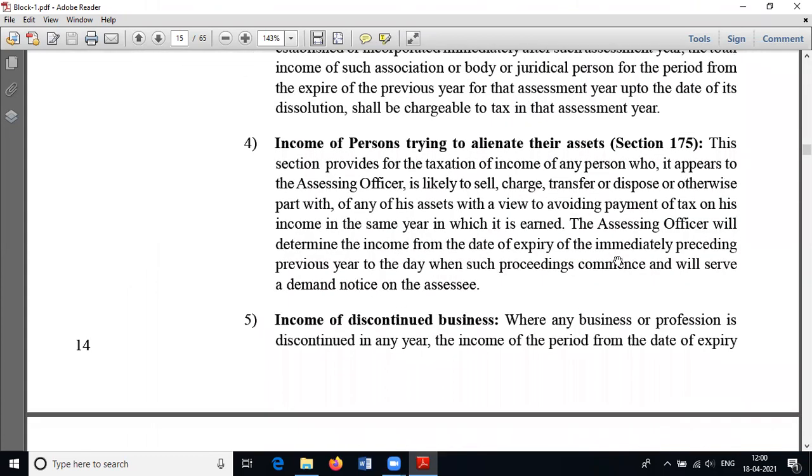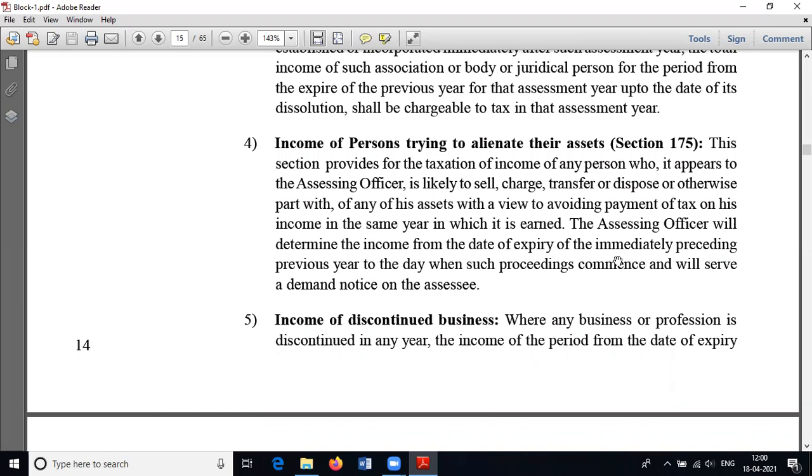The next one is income of persons trying to alienate their assets. That means a very rich person who tries to shift or transfer his property to another person in order to reduce his tax liability, and the assessing officer clearly understands this practice. In such a case, we do not wait for the assessment year. We can make all provisions in the previous year.